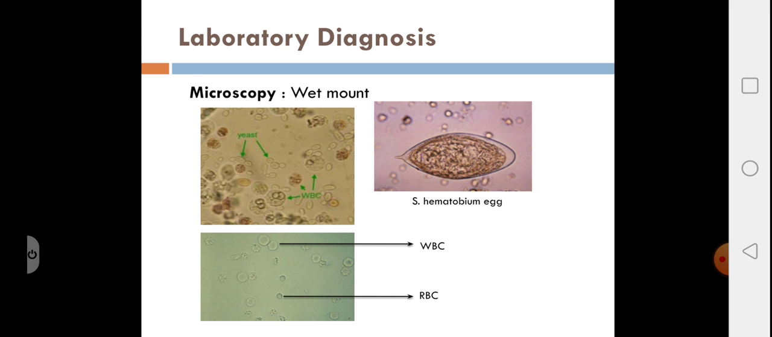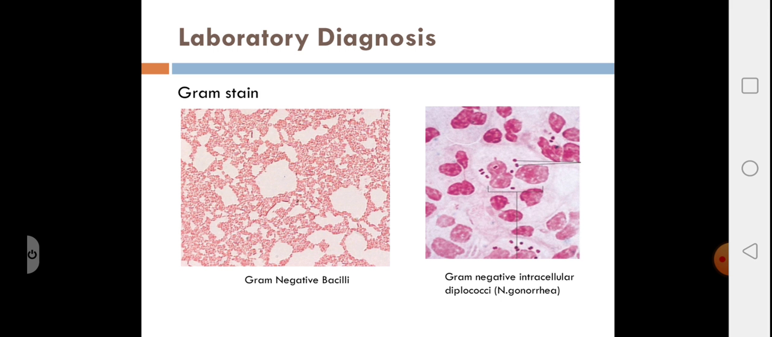This is a Gram stain picture showing gram-negative bacilli. And if it's gonococcal urethritis, you also find gram-negative intracellular diplococci, which are kidney-shaped in the Gram stain.